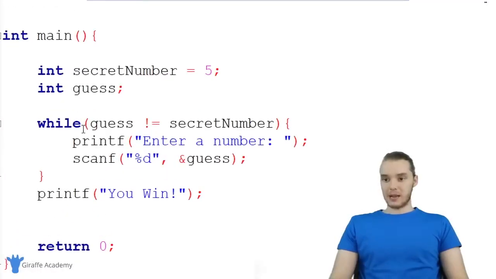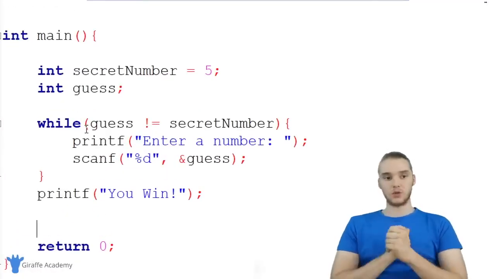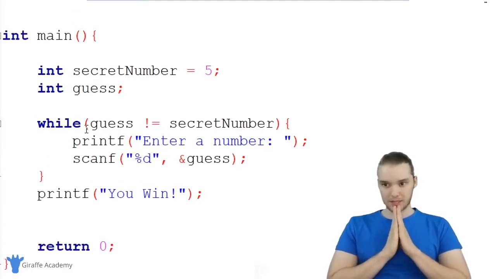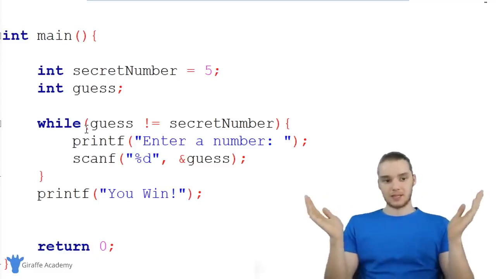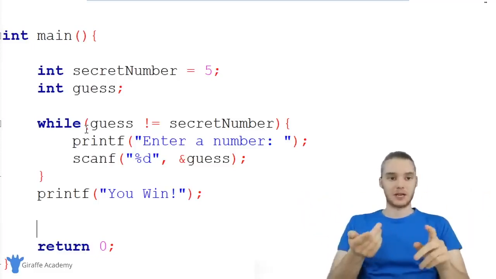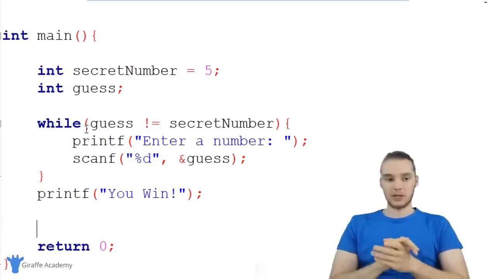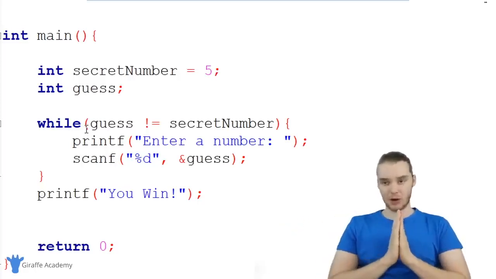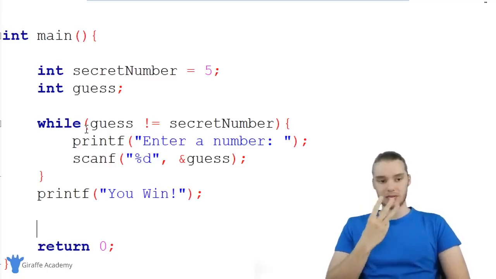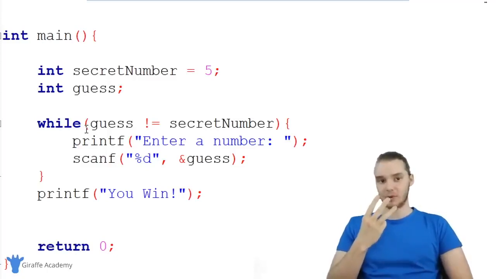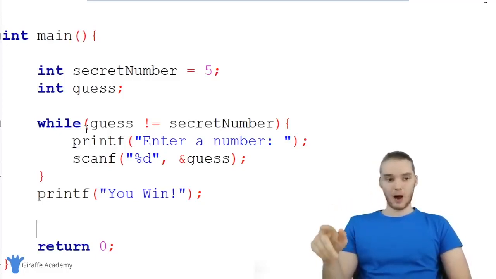Now, this is a pretty nice game, and it's pretty simple, but I want to maybe make it a little more complex. One of the things that sucks about our game right now is that the user gets unlimited guesses, right? So basically, they can just guess every single number, and eventually they're going to get it right. So why don't we do this? We should impose a guess limit. So why don't we say the user can only guess 3 times, and if they can't get the secret number in 3 tries, then they'll lose the game. So let's think about how we can go ahead and add that functionality into this little app. I'm going to walk you guys through how we can do that.